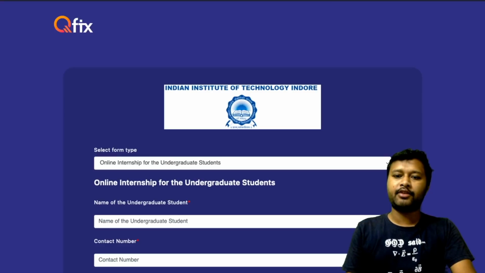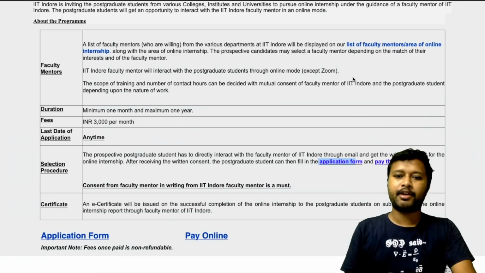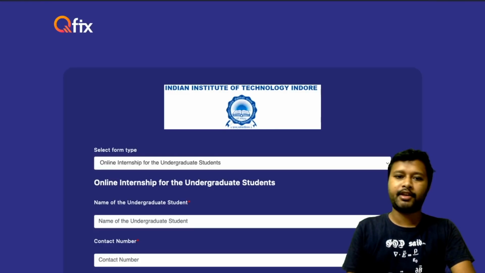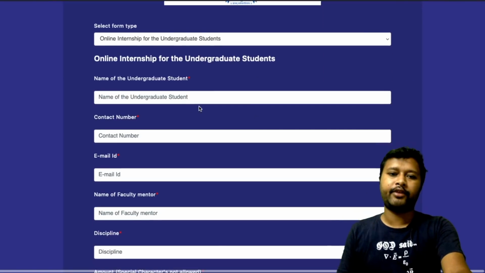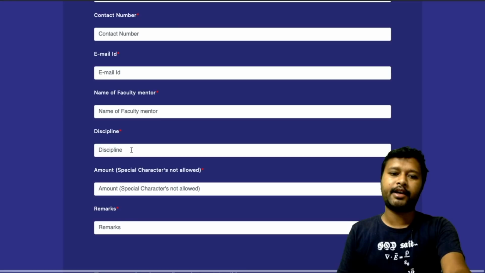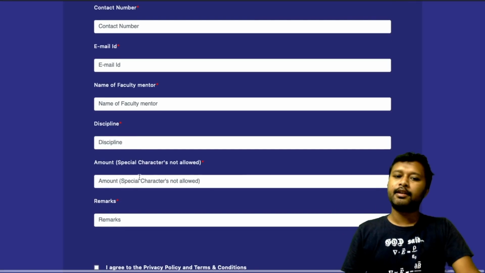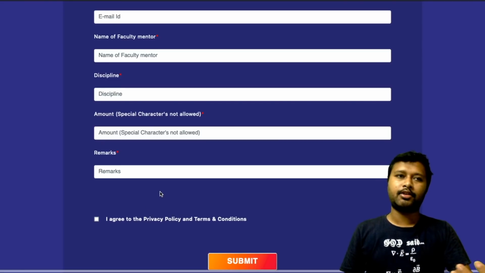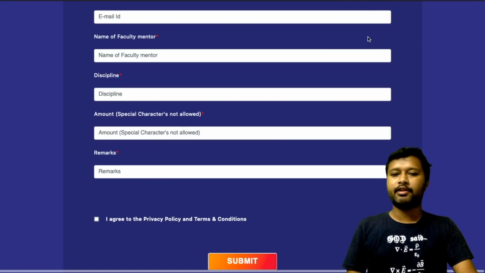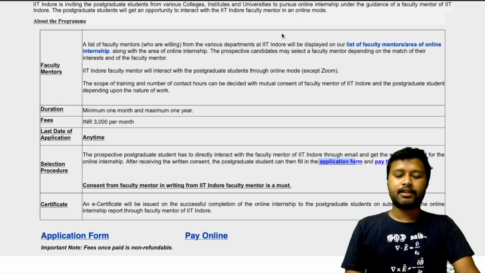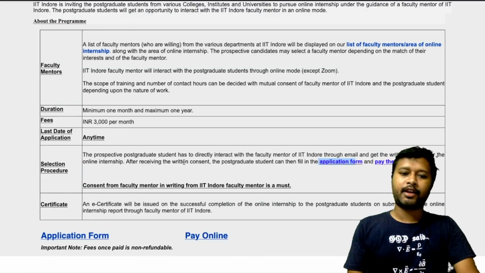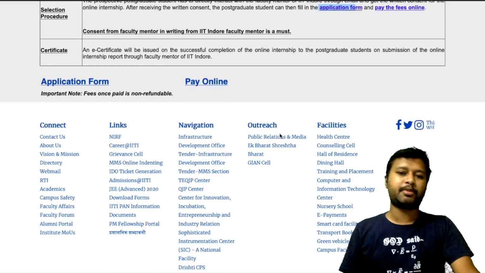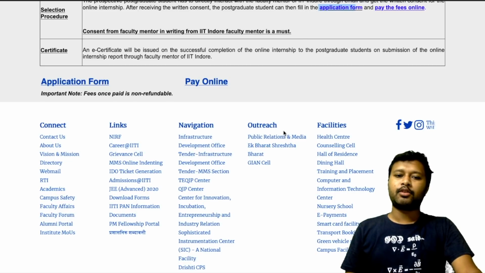So for paying the fee, you have to click on this particular link here, pay the fees, and you will be taken to this page where you have to fill your name, your contact number, email address, faculty mentor name, discipline, amount, remarks, and then you can pay the money by your debit card, credit card, anywhere, right? So this is the process. So once you pay the fee, once you join it, that's how this particular internship is going to be. So this is all about it.